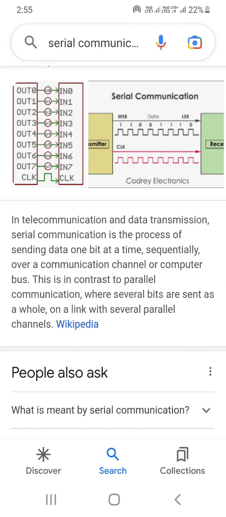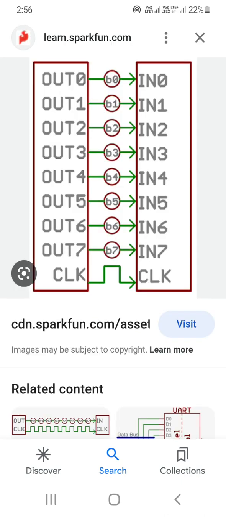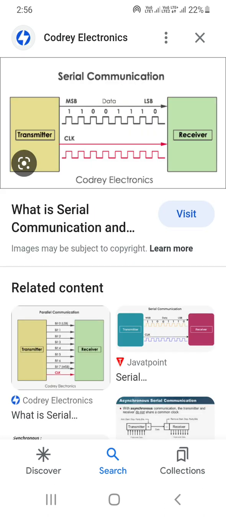So what is serial communication? Serial communication is telecommunication and data transmission. Serial communication is the process of sending data one bit at a time, sequentially, over a communication channel or computer bus. This is in contrast to parallel communication, where several bits are sent together on a link with several parallel channels. You can see here the serial communication image. This is the transmitter and this is the receiver, and here are the MSB and LSB data.